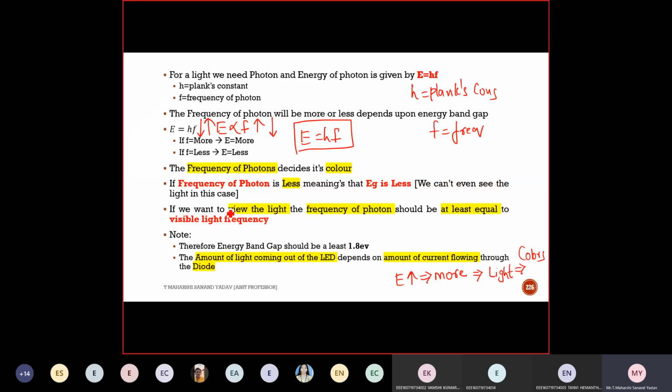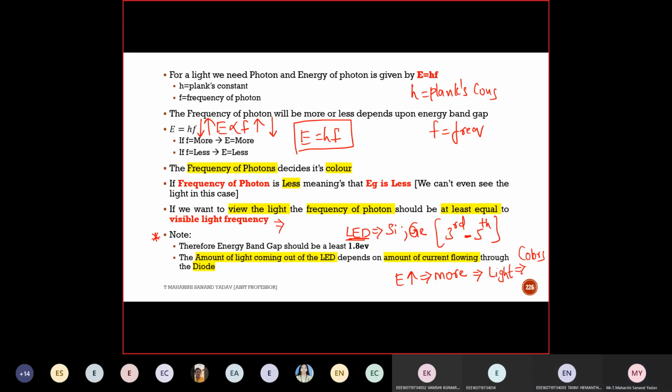See here. If we want to view the light, the frequency of the photon should be at least equal to the visible light frequency. Note, this is an important condition. The energy band gap should be at least 1.8 electron volts. That's why we can't manufacture a light emitting diode with either silicon or germanium. That's why we go with compounds of third and fifth group elements. Clear with this concept? Why we are not using silicon and germanium for manufacturing an LED?